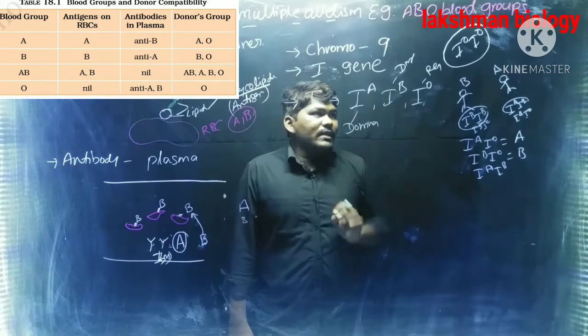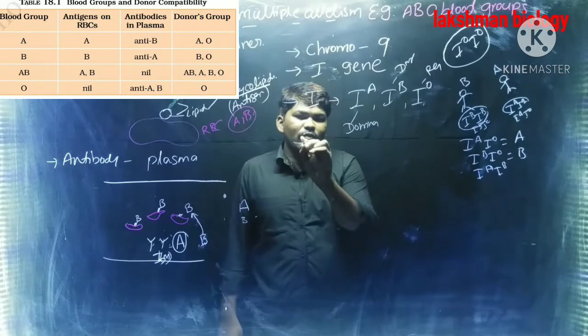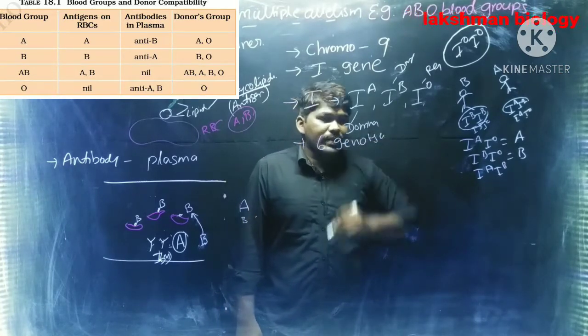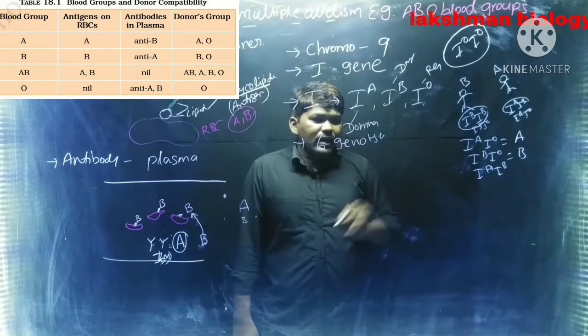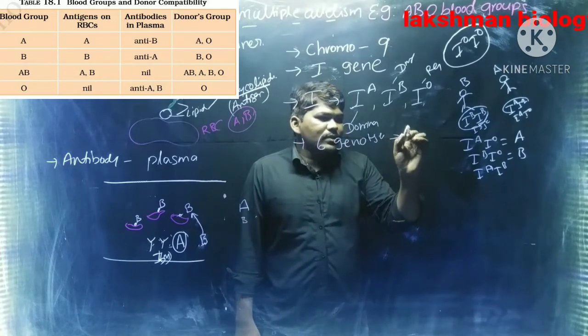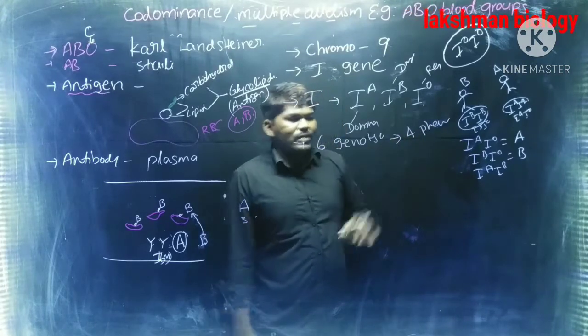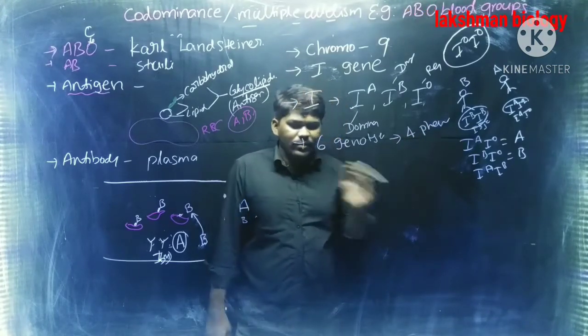These 3 alleles can form 6 genotypes, and these 6 genotypes will form 4 phenotypic characters. What are the 6 genotypes? What are the 4 phenotypic characters? That we will discuss now.